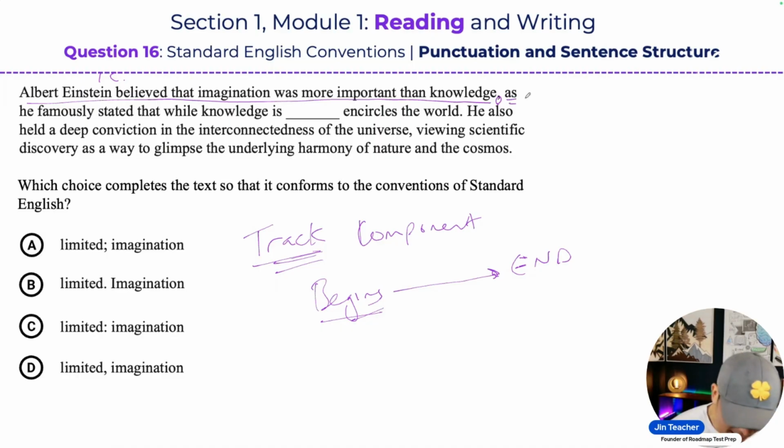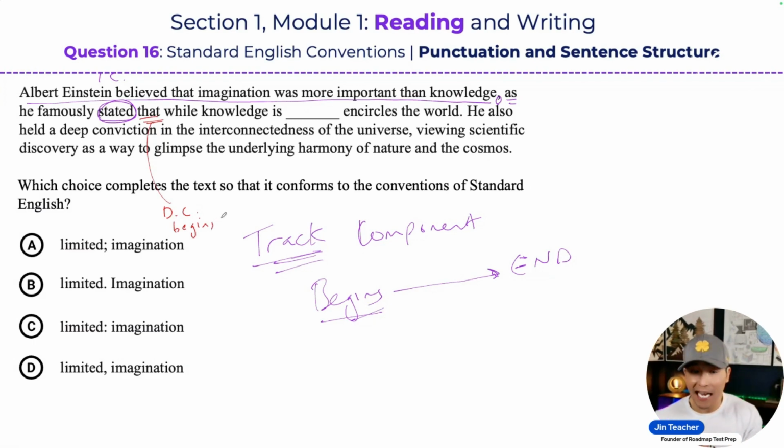Now we have a dependent clause, as we have a subject and a verb: he stated. Now, as he famously stated, well, what did he famously state? Notice how when you read this part, he famously stated that, I notice I have another dependent clause beginning. What do you know about a dependent clause? A dependent clause must always have a verb inside of it.